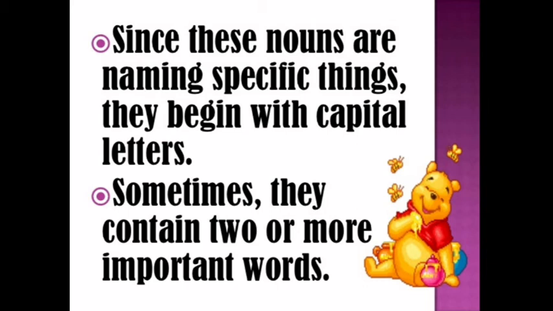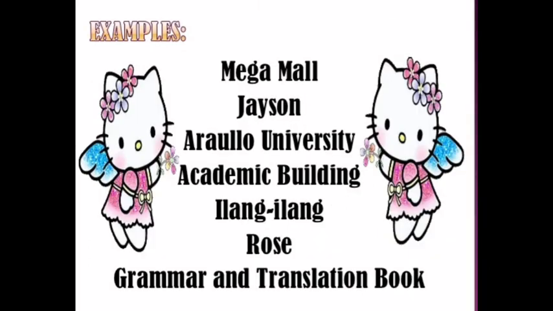Okay. Now let's see a few more examples which help give a clear picture of what is a common noun and what is a proper noun. Are you ready? Here we can see some examples of proper nouns. Earlier when we were discussing common nouns, mall was there. Mega Mall. It's a proper noun. Then a boy. Boy's name, Jason. Arola University. Academic building. In Rose Grammar and Translation book. So these all are proper names.